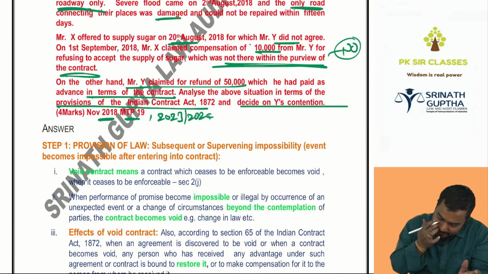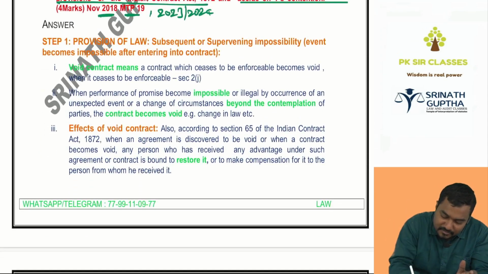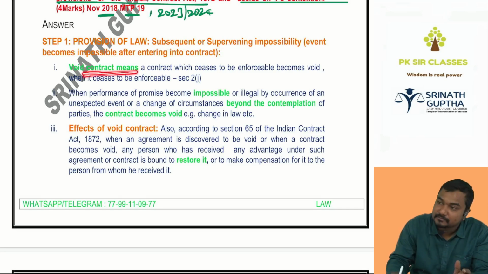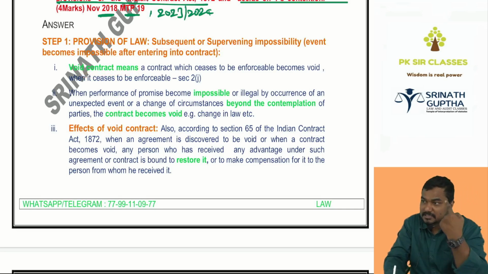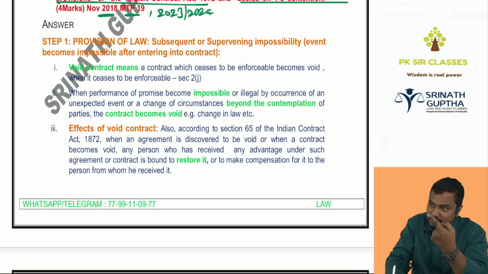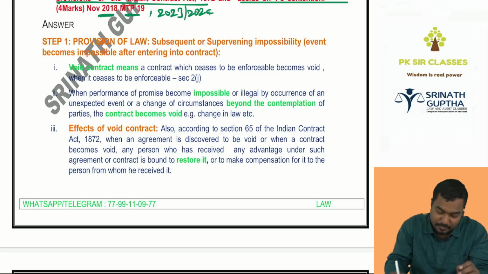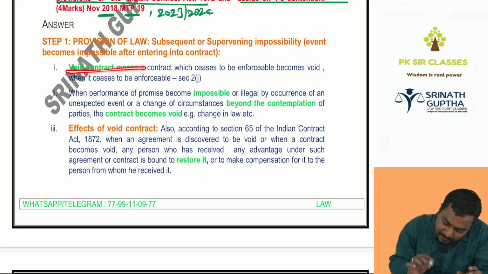What will they look at in step number 1? Provision of the law. What is the provision of the law, beta? Subsequent impossibility, supervening impossibility, or the void contract. Which contract, beta? Subsequently it becomes impossible. On 1st August it was possible to go to the village. From 2nd August itself it is impossible to go to that village because the road was damaged. So step number 1, void contract.